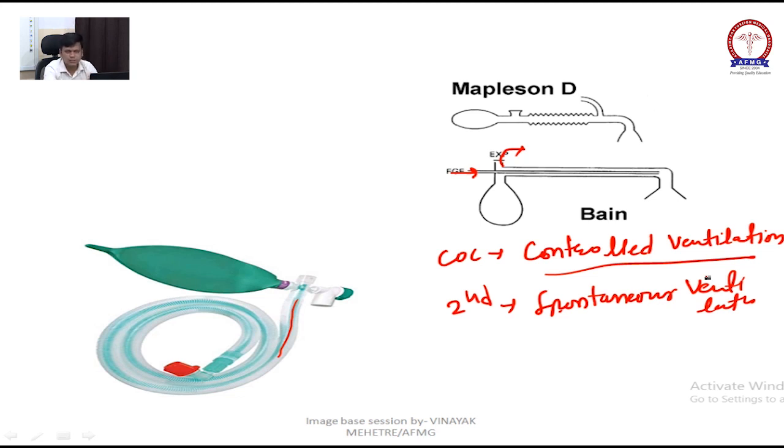It is used everywhere, so it is called the universal circuit. The most common semi-closed circuit used is the Mapleson D circuit.